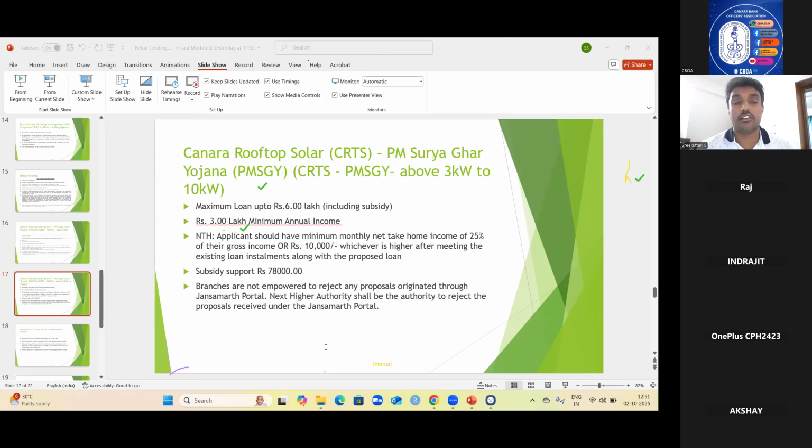But from a knowledge perspective, the electricity bill should be in the name of the landlord. Suppose the Canara Rooftop Solar is given to the borrower, he should have the electricity bill in his name, and the house tax paid receipt should also be in his name.